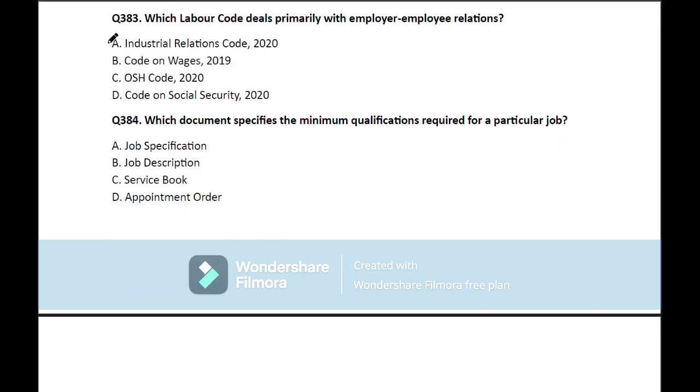Question number 383. Which labor code deals primarily with employer-employee relation? So here the correct answer is Industrial Relation Code 2020. Move on to the next question.